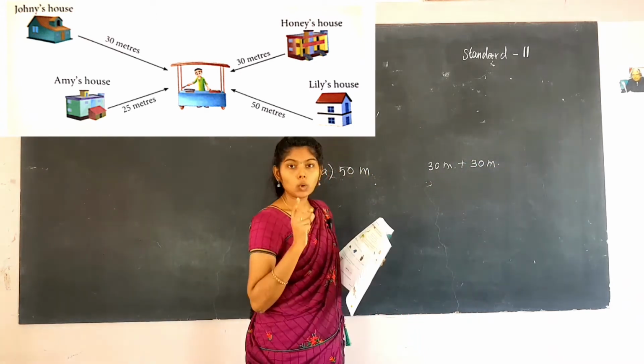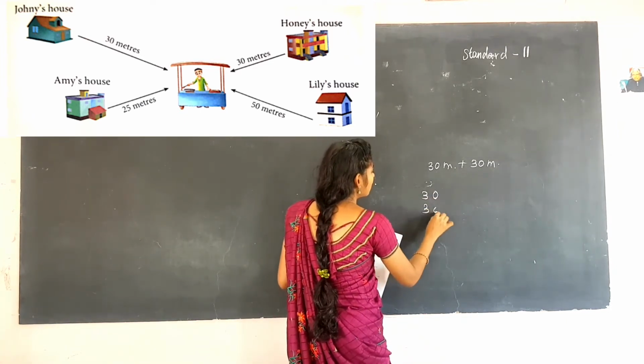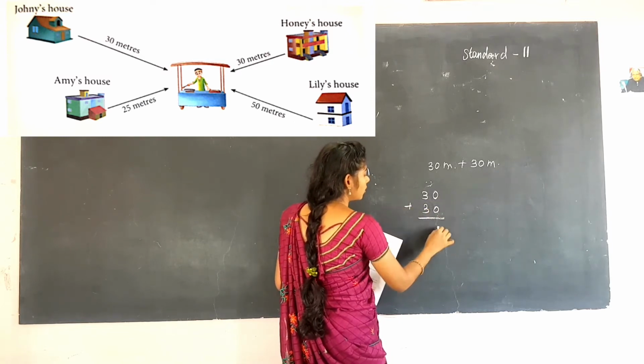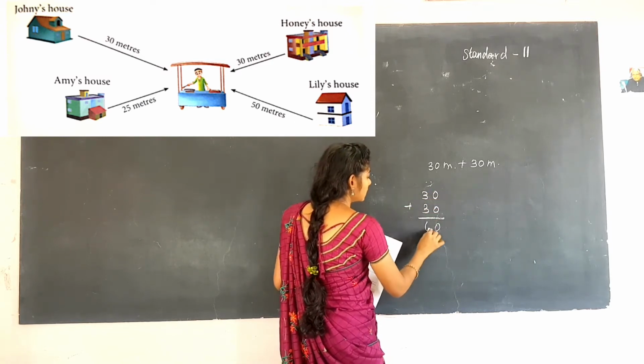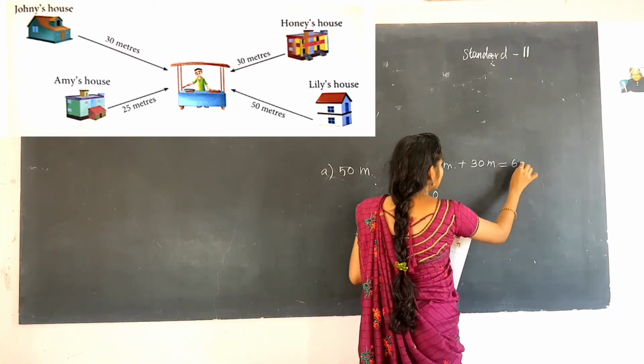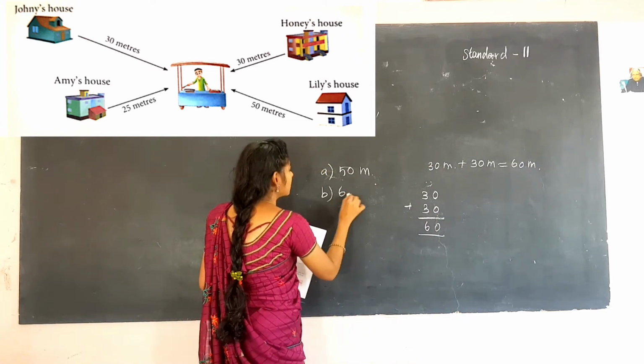30 plus 30. You know how to add 2-digit numbers. How will you add these 2-digit numbers? First in the ones place and then in the tens place you have to add. 0 plus 0 is 0 and 3 plus 3 is 6. So the total is 60 meters. So the answer is 60 meters. So the answer of B is 60 meters.